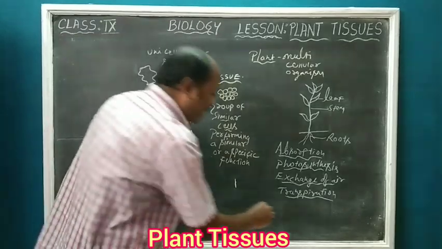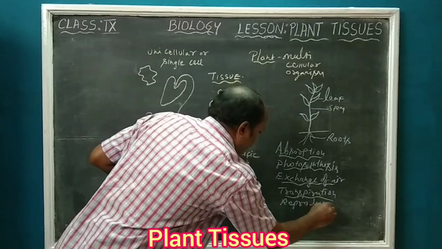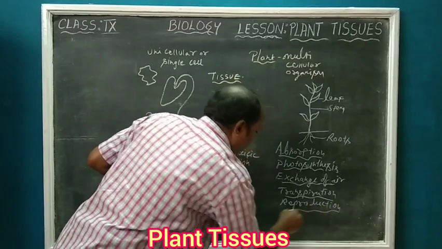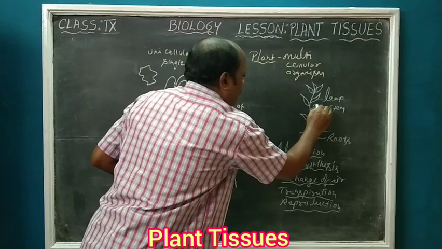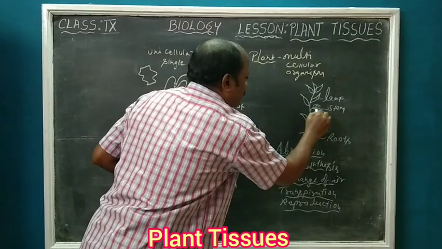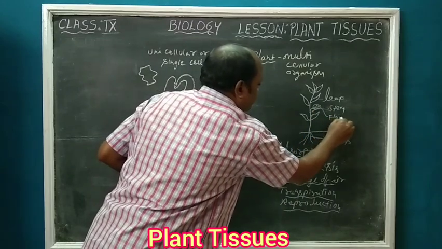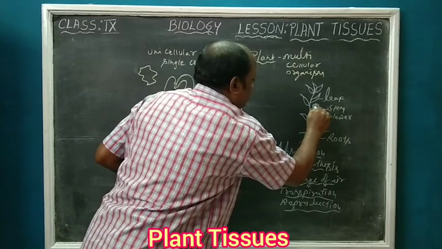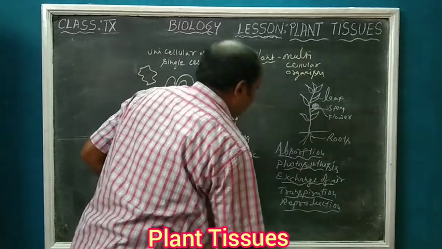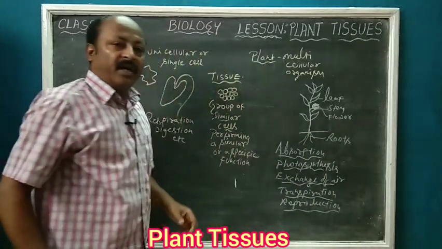Then we have reproduction. Reproduction takes place with the help of the flower. Okay, this is the stem and this is the flower. A flower is helping in reproduction.